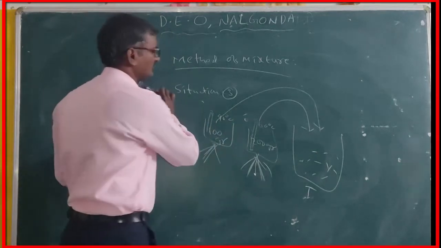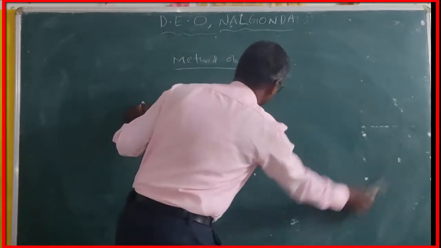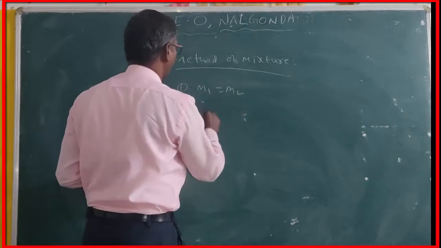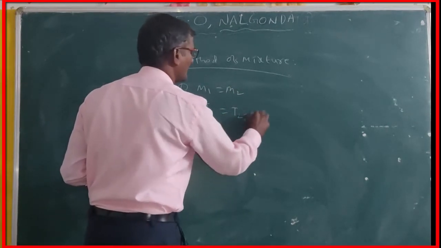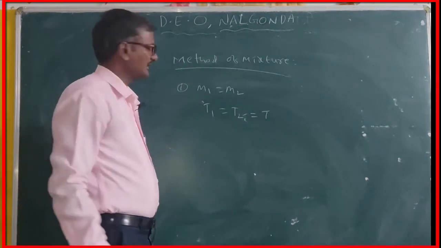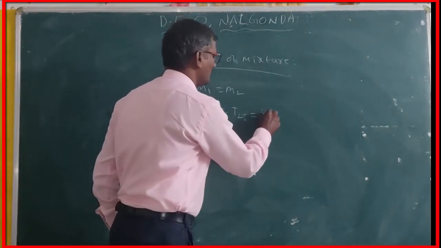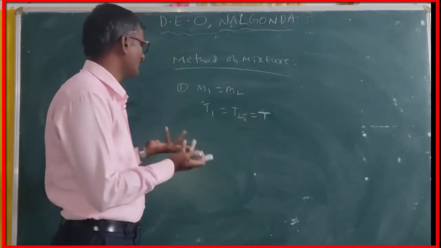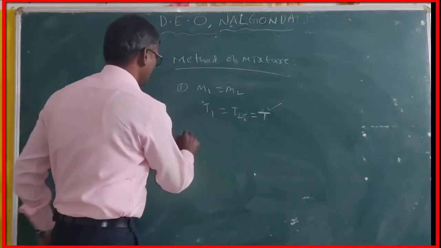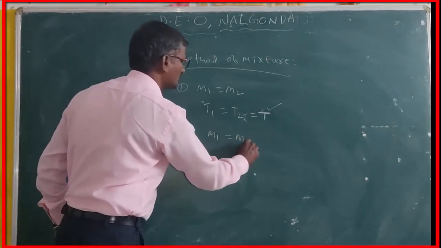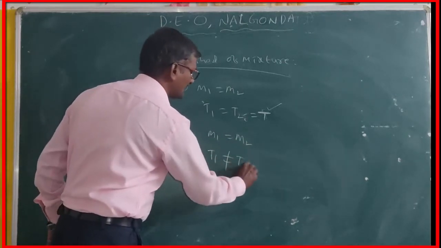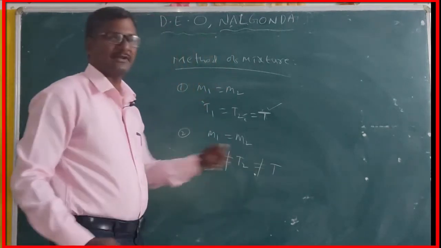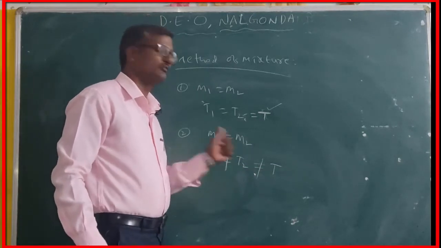Once again, I am talking about situation 1, situation 2 and situation 3. In situation 1, masses are the same and temperatures are also the same. Equilibrium temperature means nothing but the mixture temperature. Mixture temperature can also be called the equilibrium temperature. We can easily say in situation 2 that M1 is equal to M2 but T1 is not equal to T2. The equilibrium temperature also differs from one another.